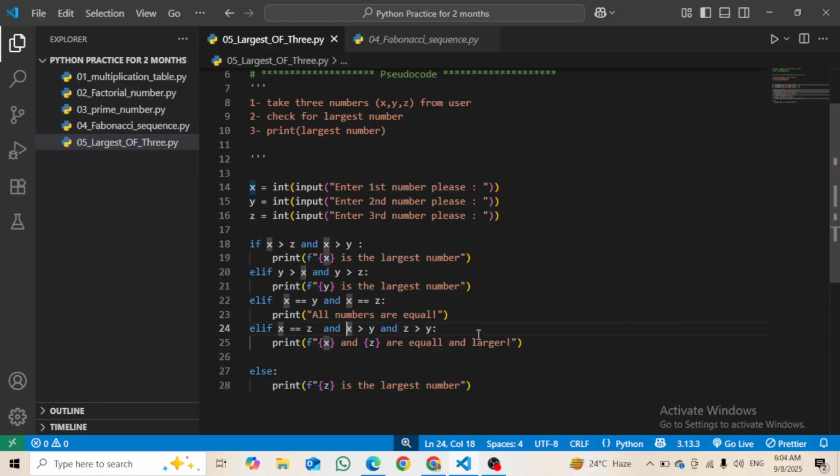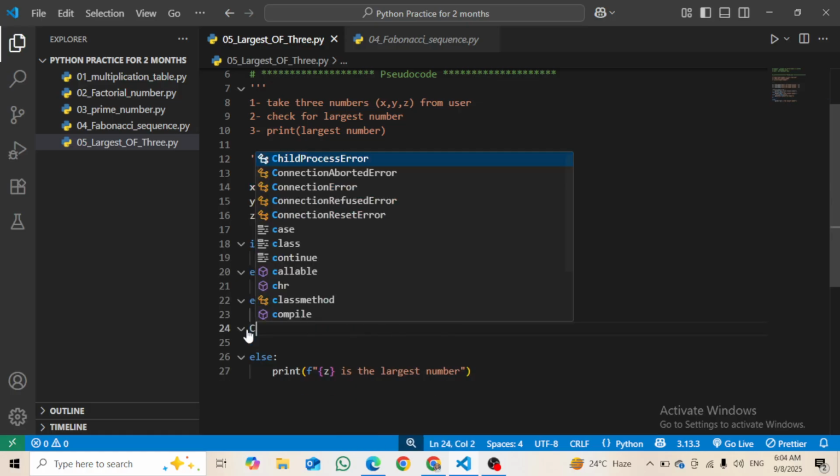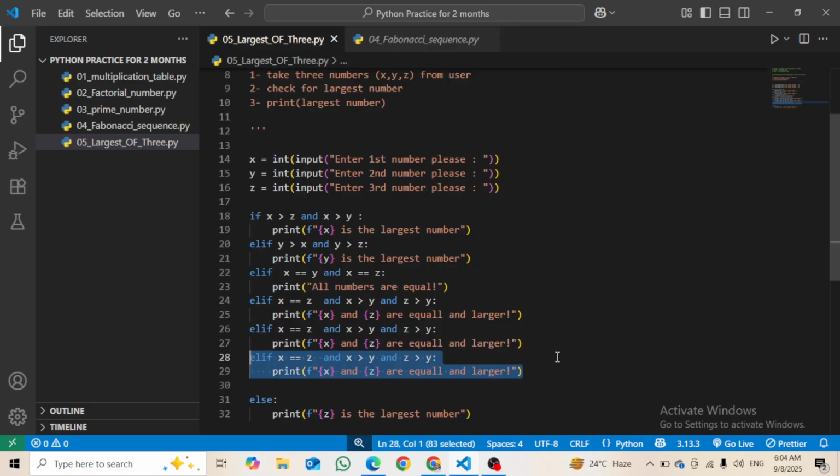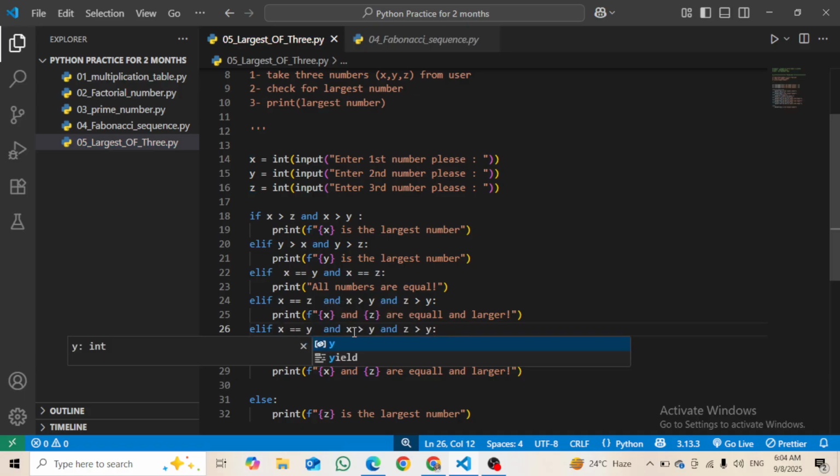Okay, so again what I will do here is just copy and paste them two more times. Alright, this time I will say that x and y are equal and x is greater than z and y is greater than z.